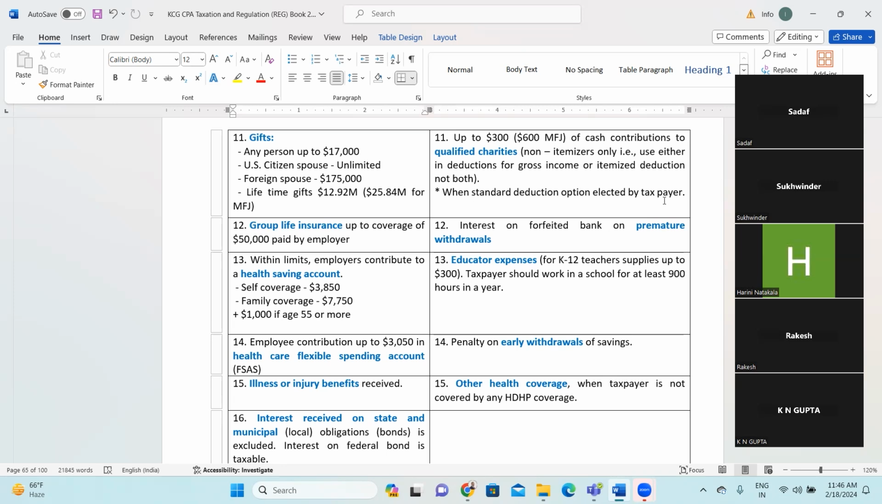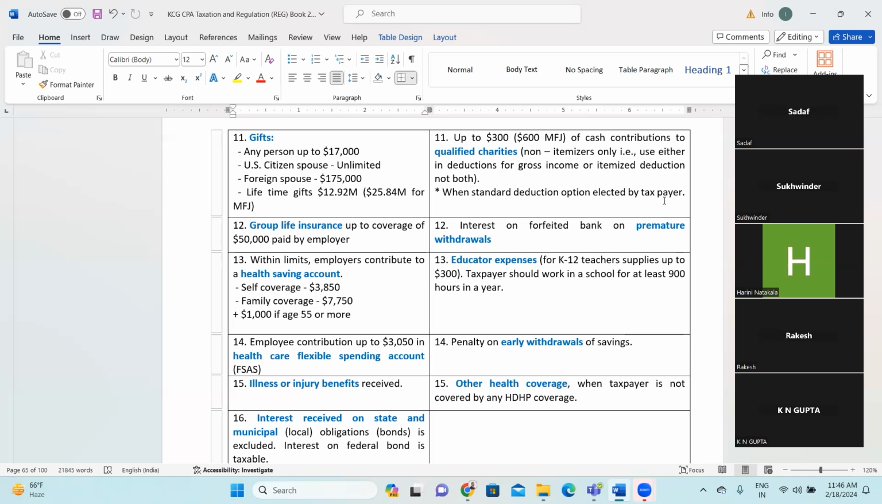Make sense? Yes, I think that's the best way to transfer the money. Yes, very true. If you see the foreign spouse, 175,000 every year you can transfer as a gift. Huge amount, right? And lifetime, if you are a joint filer, almost $26 million. It's a huge money, right?